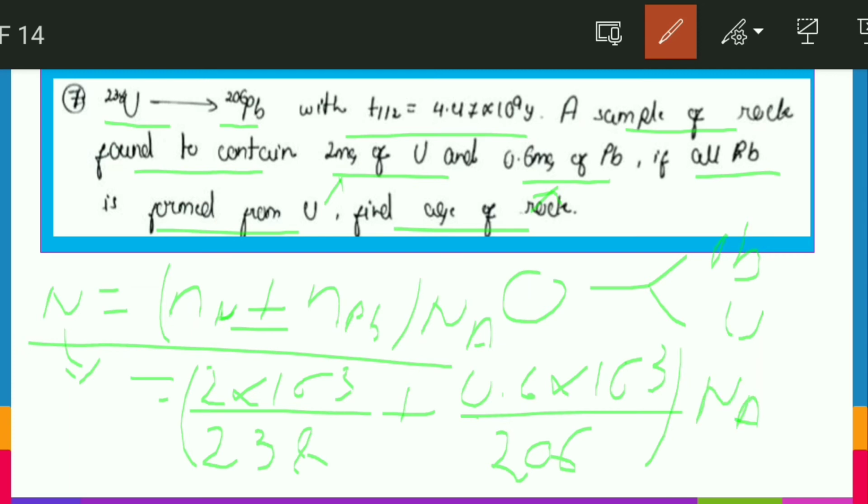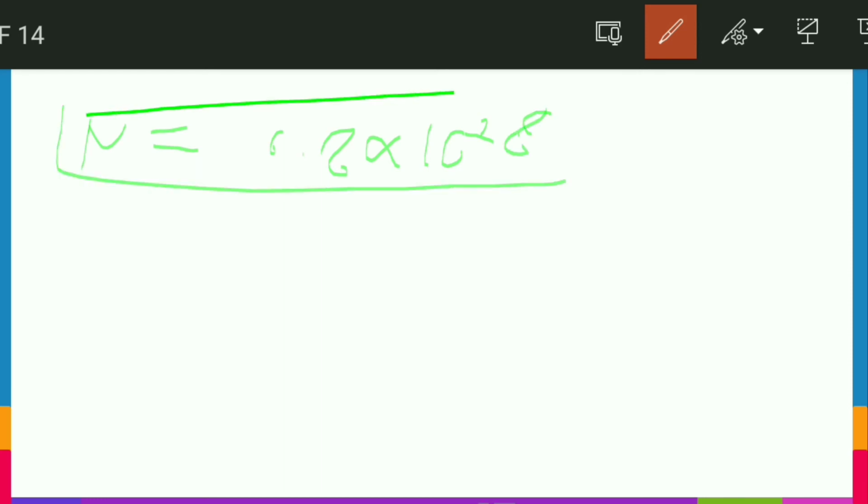So friends, when you calculate, you will get a value. Let's say what it is. It comes nearly N equals 6.8 into 10 to the power 28. This is the total number of active nuclei present in that sample. So it must be equal to the initial number of uranium atoms, because it has broken into lead and some remaining uranium.